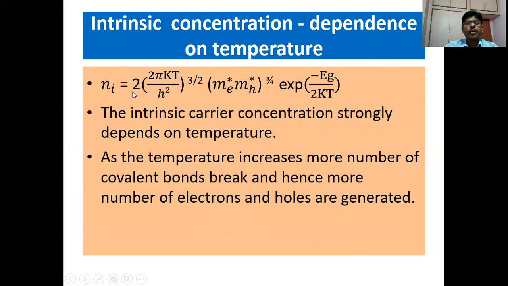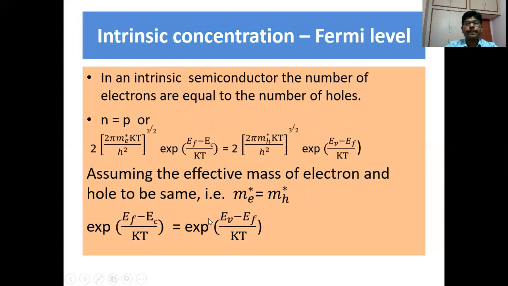This is the expression for intrinsic carrier concentration. So from this we can see that the intrinsic carrier concentration strongly depends on temperature. As the temperature increases, more covalent bonds break and hence more electrons and holes are generated.